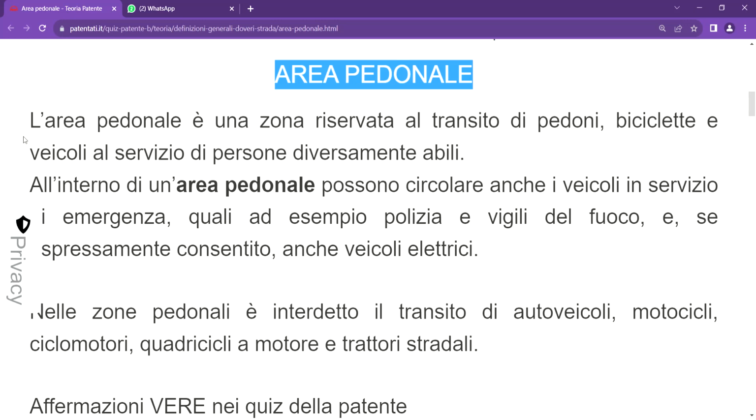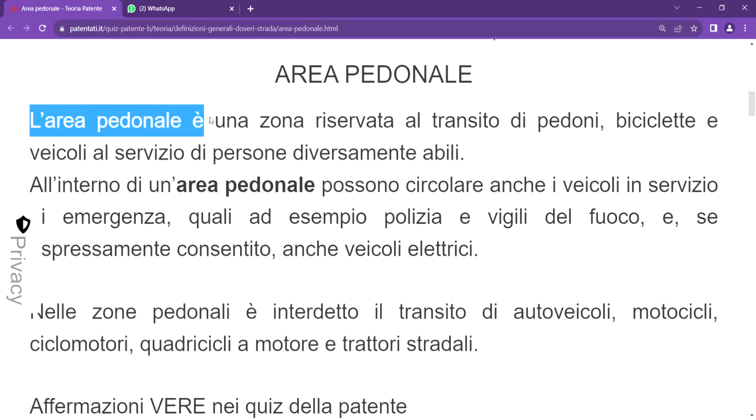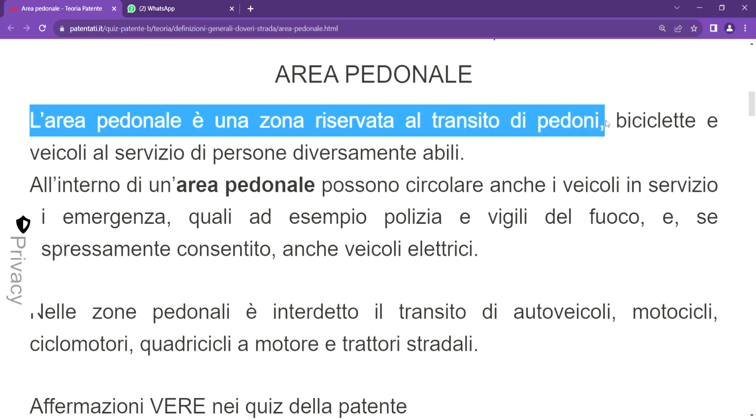So now it says l'area pedonale è una zona riservata a transito di pedone. So it says when we are talking about area pedonale, it is a particular zone reserved.